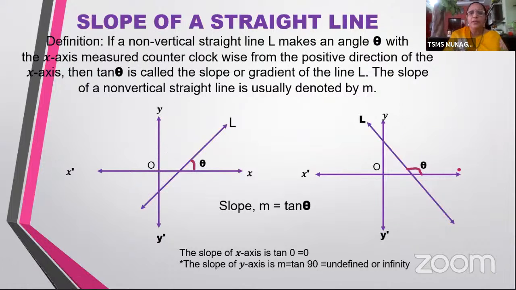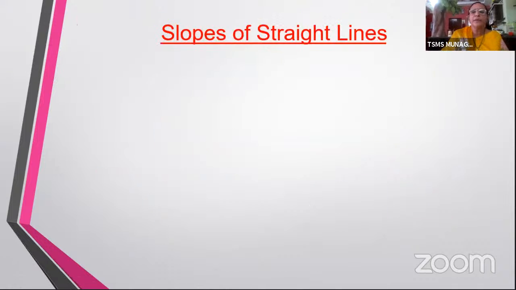So here, what are the two points that we have to stress in this slide? One is slope is the tan value taken to the angle which a line makes with positive x-axis in the positive direction. So m equal to tan theta. This is one point you have to put in your mind. And on applying this for x-axis and y-axis, you should remember that the slope of x-axis is 0 and the slope of y-axis is undefined or infinity.